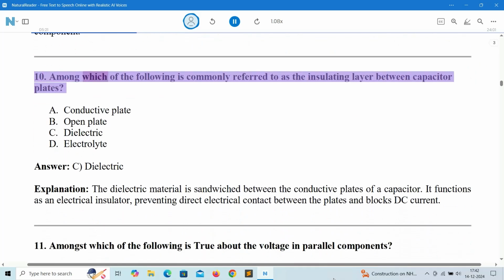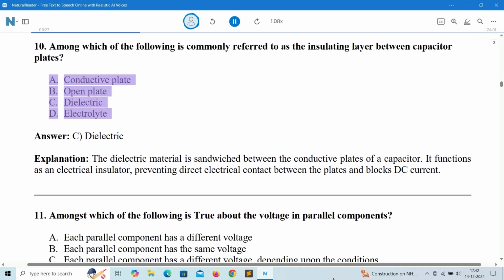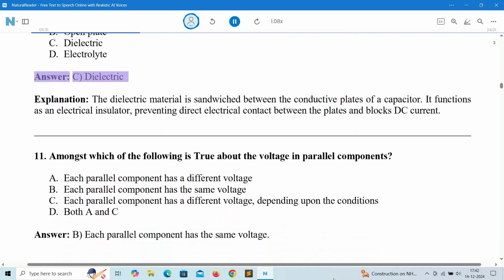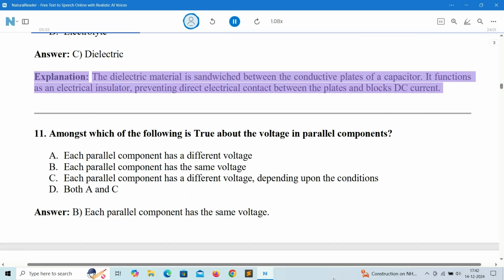10. Among which of the following is commonly referred to as the insulating layer between capacitor plates? A. Conductive plate. B. Open plate. C. Dielectric. D. Electrolyte. Answer: C. Dielectric. Explanation: the dielectric material is sandwiched between the conductive plates of a capacitor. It functions as an electrical insulator, preventing direct electrical contact between the plates and blocks DC current.